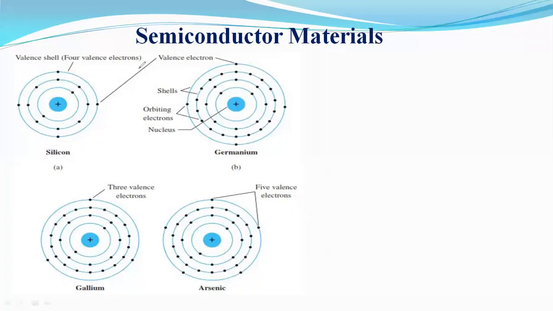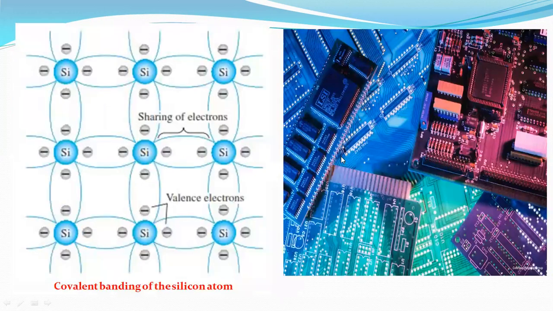Now, silicon and germanium are pure semiconductor materials, and there is an arrangement as well. Now come to the next slide. Here we concentrate on the covalent bond.